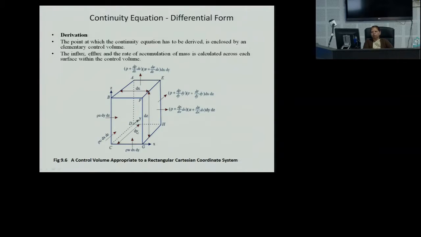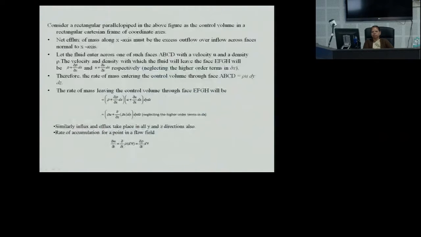Now if we talk about the complete net efflux of mass along the x-axis, it must be the excess outflow over inflow across phases normal to the x-axis. So the rate of mass leaving the control volume through phase EFGH is rho plus del rho by del x into dx, into u plus del u by del x into dx, dy dz. If we simplify it, neglecting the higher order terms of dx, we will get del by del x of rho u into dx.